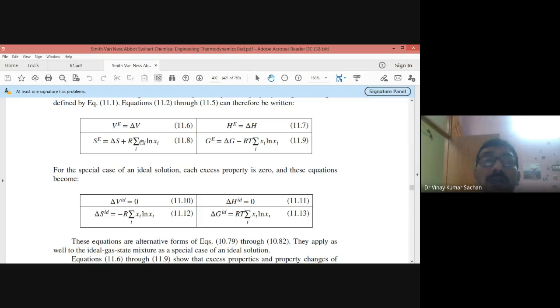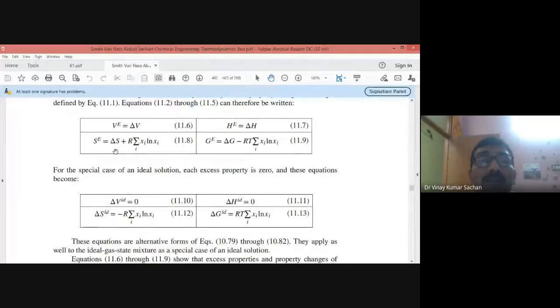And if you would like to write excess properties also, you can write. So what is the excess property in the case of ideal solutions? 0. Because they are ideal solutions, all excess properties will be 0. So if you make it 0, you can see delta V is 0, delta H is 0. There is no change in enthalpy or volume while mixing, and S^E is 0 for an ideal solution.